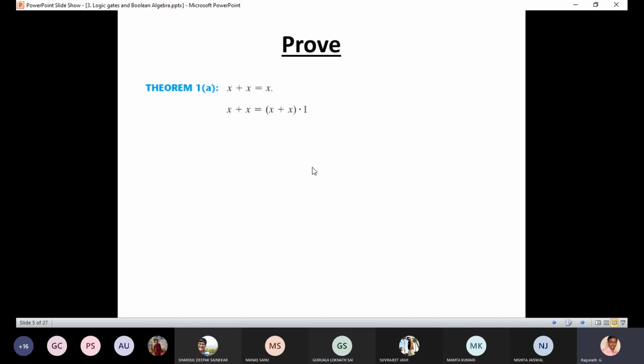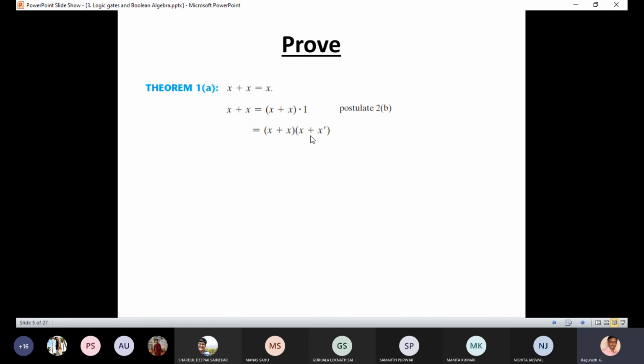2B, sir. Are you sure? Okay. Can you guess what is the next step? Sir, X plus X equals X? That is fine, but X plus X equal to X is a theorem. That's not a postulate, and this theorem should be proved using the postulates.